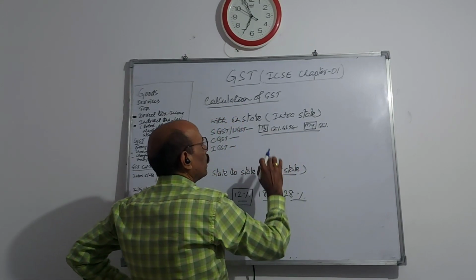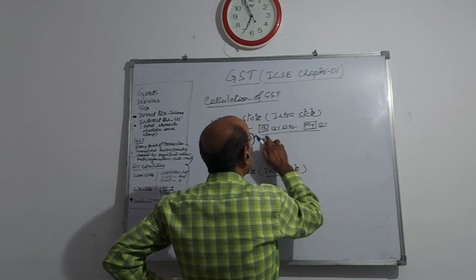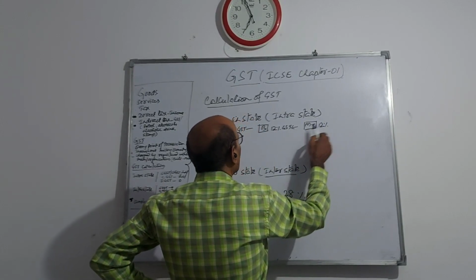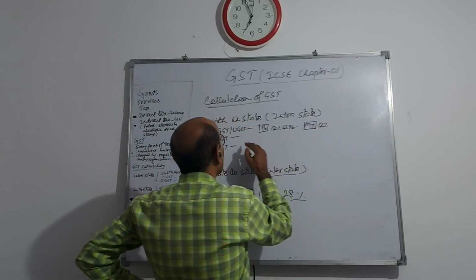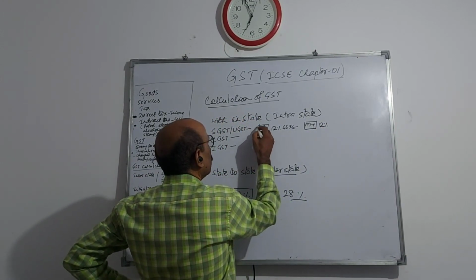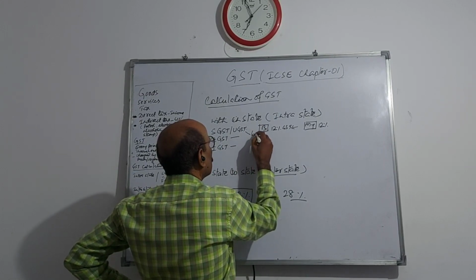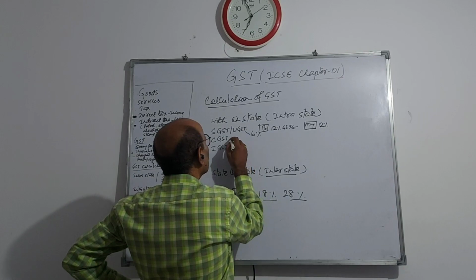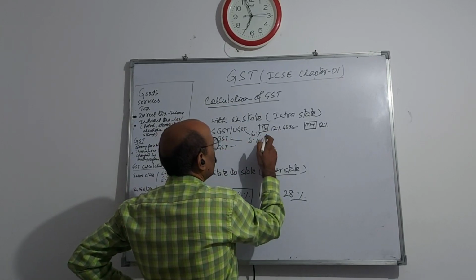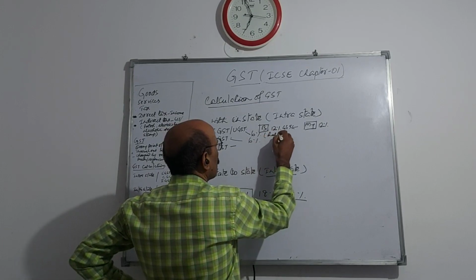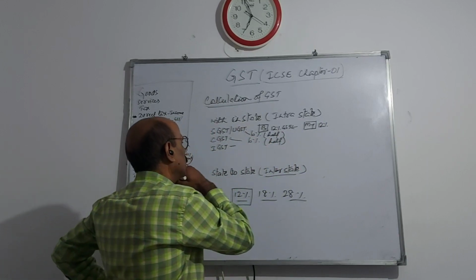If it is like this, then this 12% will go in two parts. First 6% for the state and 6% for the central, meaning 50-50, half of the GST, central and state.